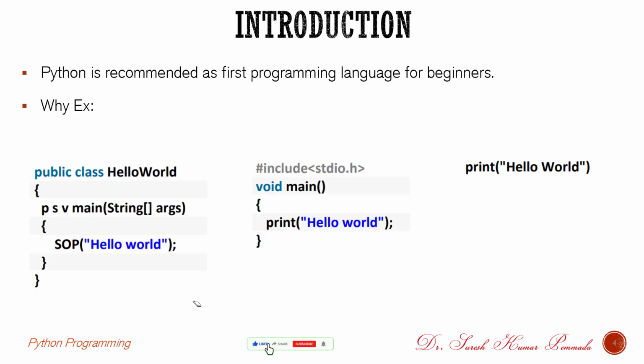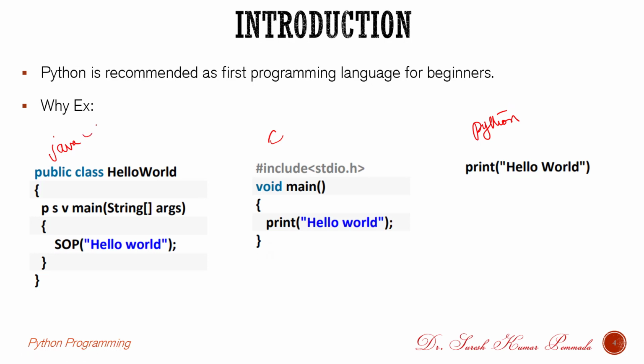Python is recommended as a first language for beginners. This is the point I discussed at the start of this video, where I want to show you some differences among earlier programming languages, which are the Java programming language and the C programming language, and the Python programming language. I want to show all these programming languages and their differences in terms of writing code.